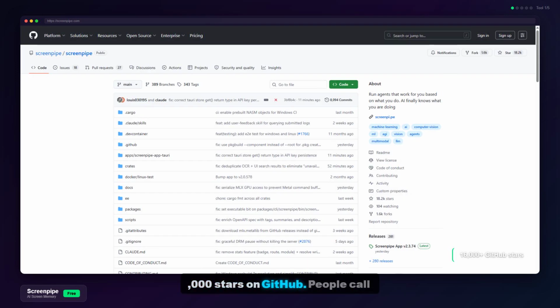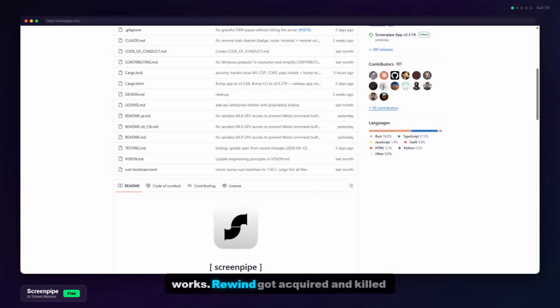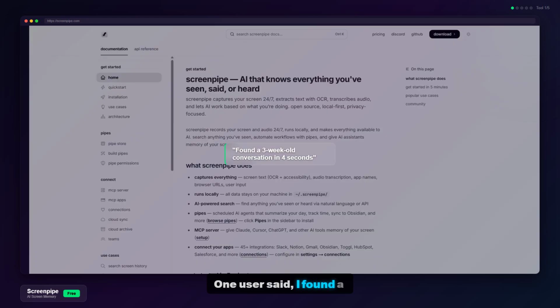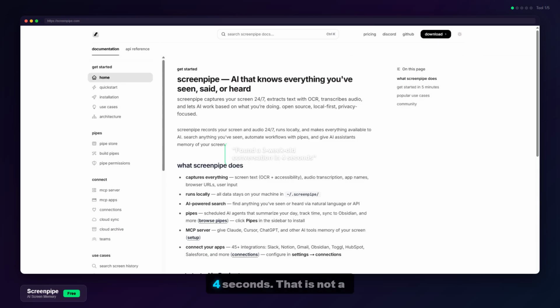16,000 stars on GitHub. People call it the Rewind replacement that actually works. Rewind got acquired and killed their product. Screenpipe stepped in and made it free forever. It runs on Mac, Windows, and Linux. You can even build AI agents on top of your own screen data. One user said, I found a conversation from 3 weeks ago in 4 seconds. That is not a productivity tool. That is a superpower.